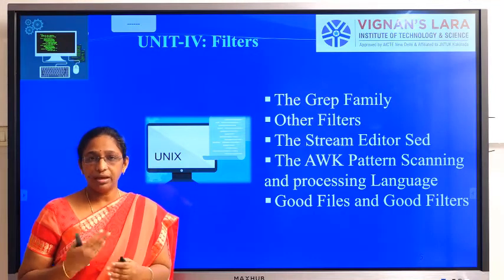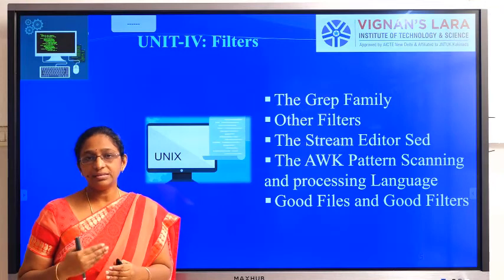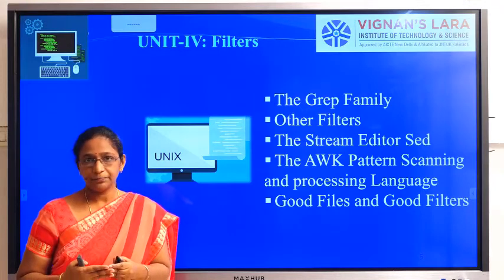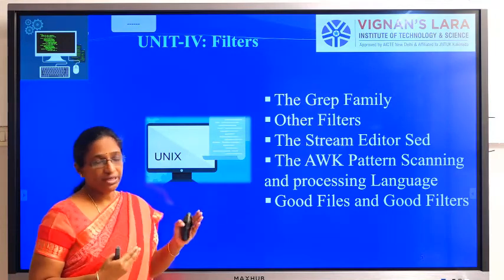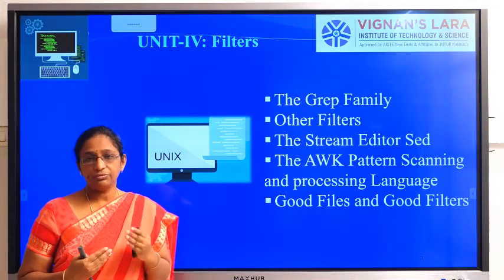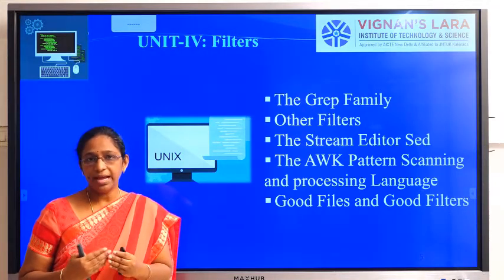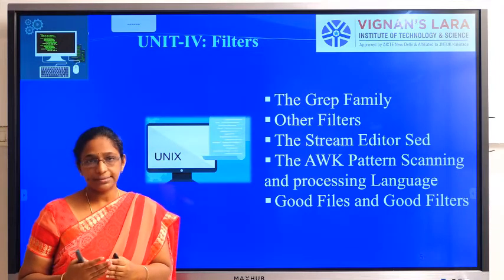If you want, you can make a count also, in how many lines that particular pattern exists. In that way, we will be using the grep family, where you will be having egrep, fgrep and grep, which are used for matching strings, pattern matching in the files.